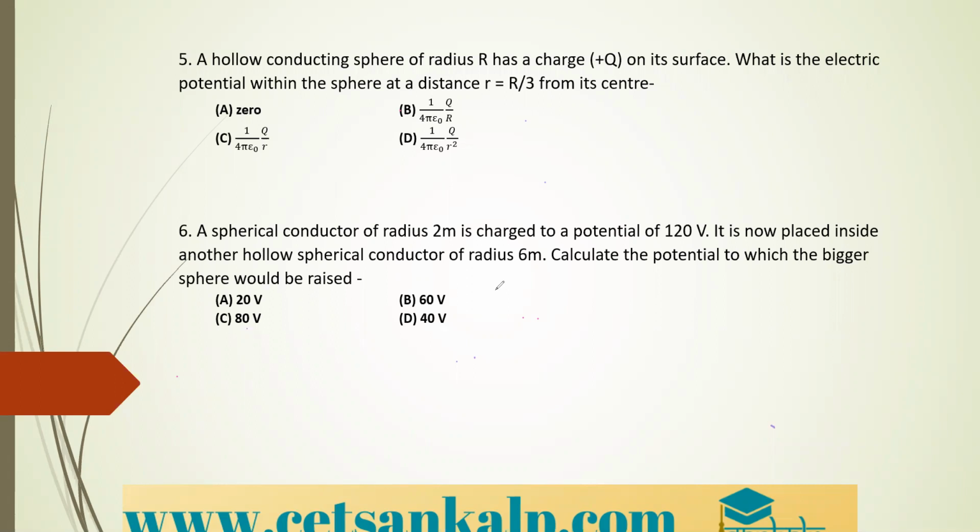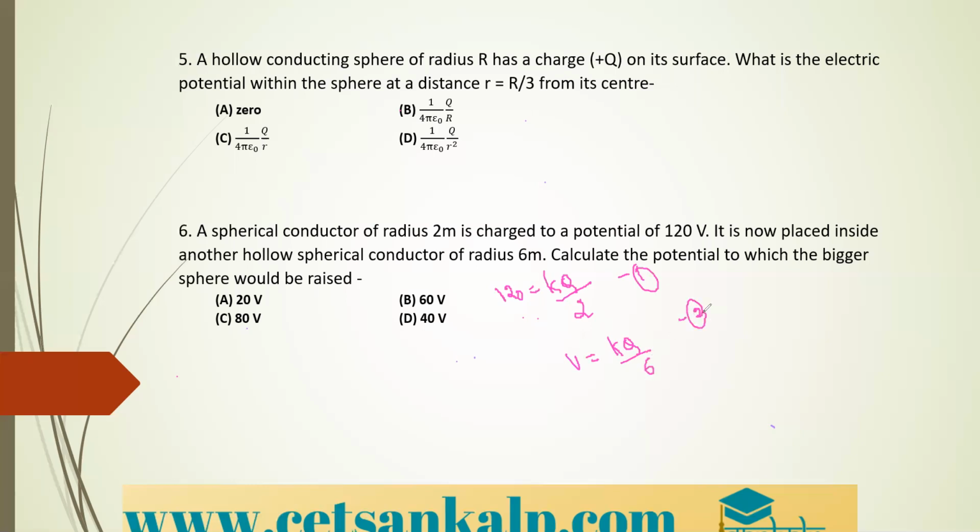So solution is here. In the formula directly I am substituting. The potential is how much? It is 120 volt is equal to whatever. Formula is K into Q divided by R. The value of R is also given. It is 2. So this I'll take as equation 1. I'm just reducing one step here. Also the potential of the outer sphere. For the outer sphere, the potential value is not given, but the radius value is given. Therefore, V is equal to K into Q divided by 6. This will be your equation 2.